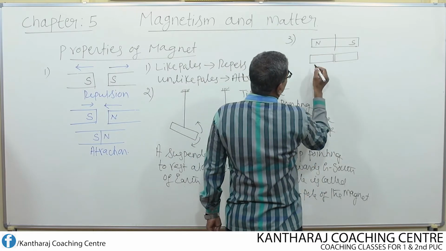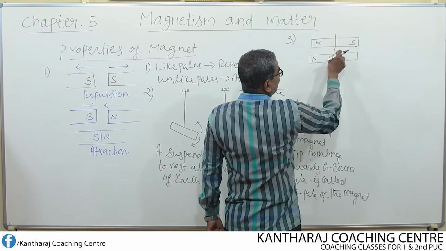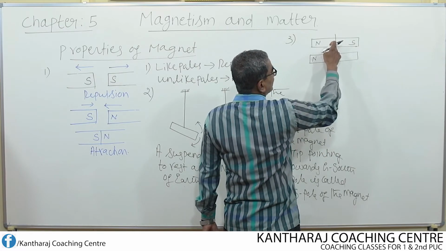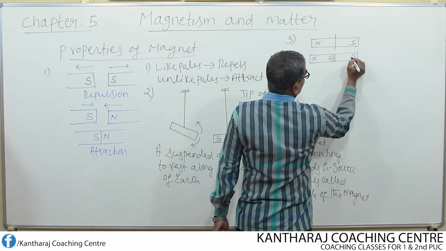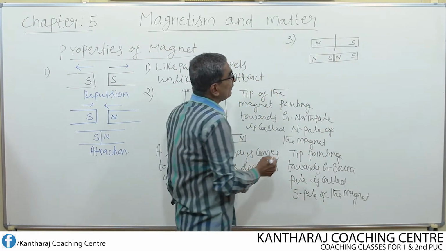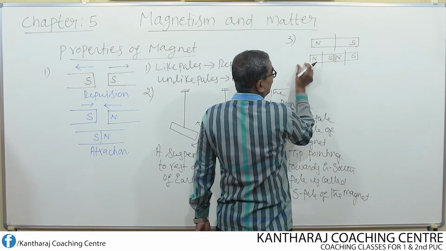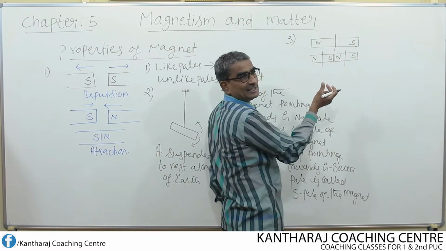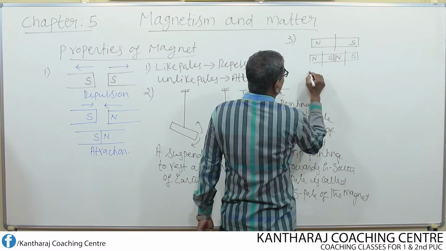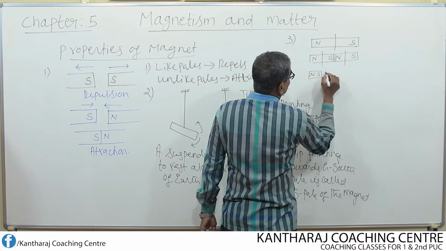Okay, so this is the north pole and this is the south pole. I have cut here, therefore a south pole exists here, whereas here already what is there? The south pole is there, so certainly a north pole should exist here. Again, if you cut it into two pieces, once again this portion will behave like one magnet and this portion will behave like another magnet. So each magnet now will once again have two poles, north pole and south pole.